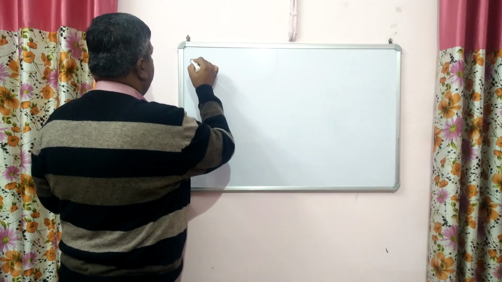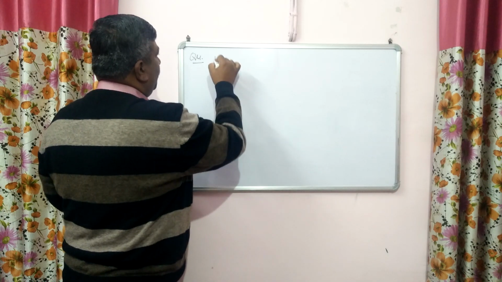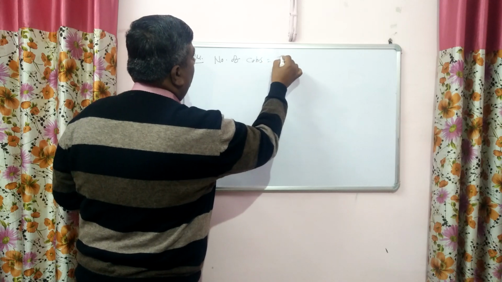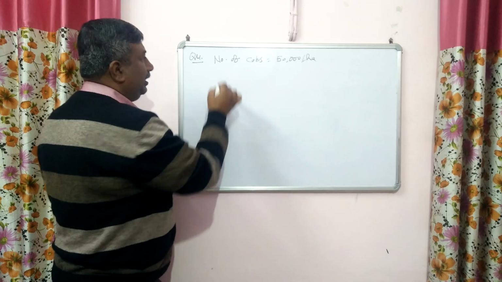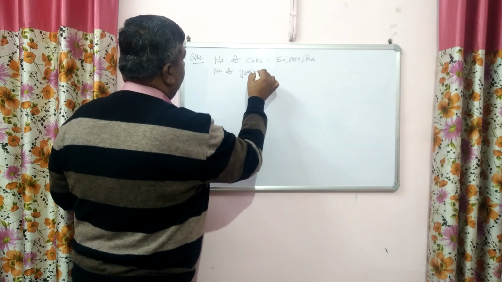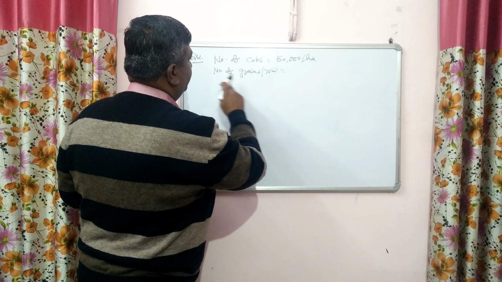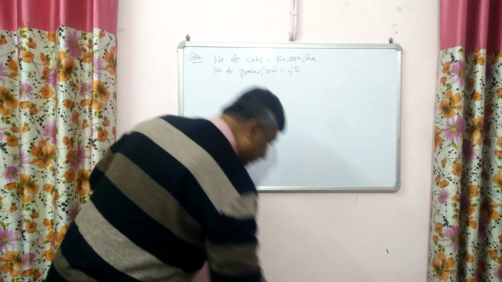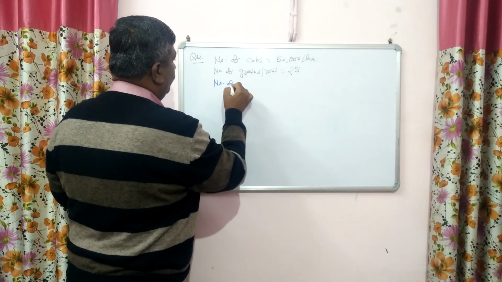And suppose, for example, the number of cobs is directly given: number of cobs, suppose 50,000 per hectare. Okay, and number of grains per row, suppose it is 25, and number of grain rows,